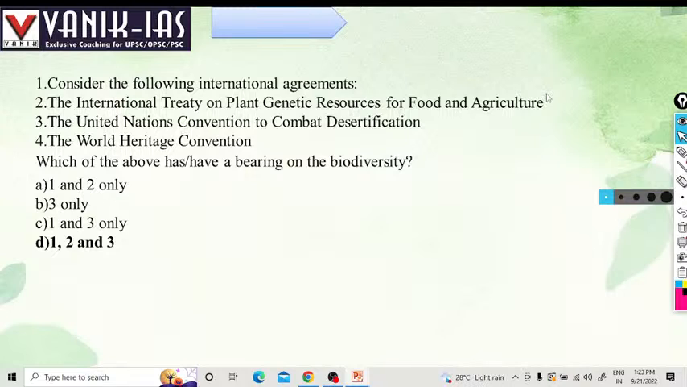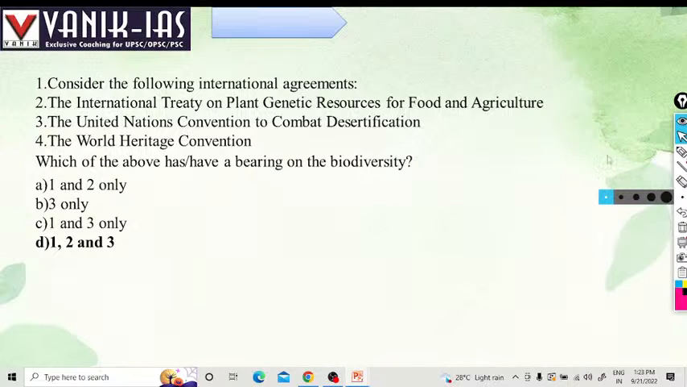The first question is: consider the following international agreements: the International Treaty on Plant Genetic Resources for Food and Agriculture, the United Nations Convention to Combat Desertification, and the World Heritage Convention. Which of the above has a bearing on biodiversity?